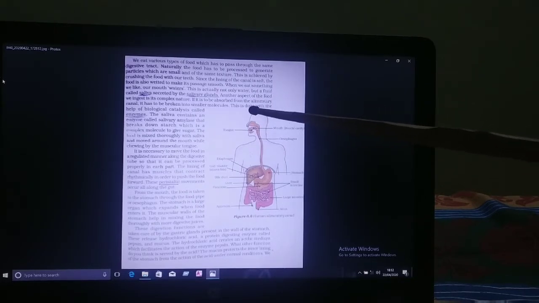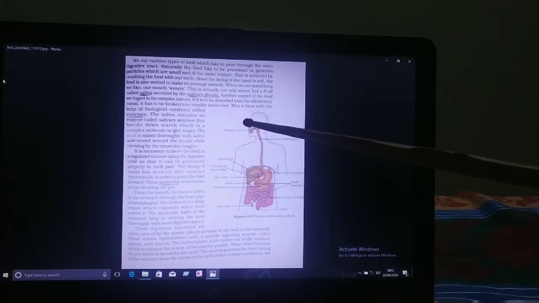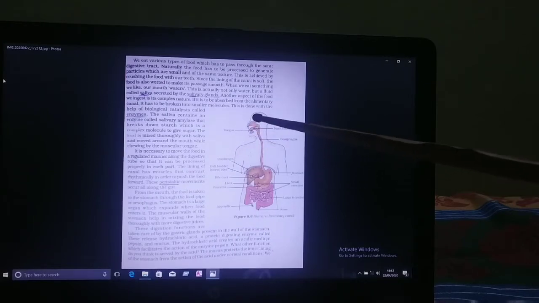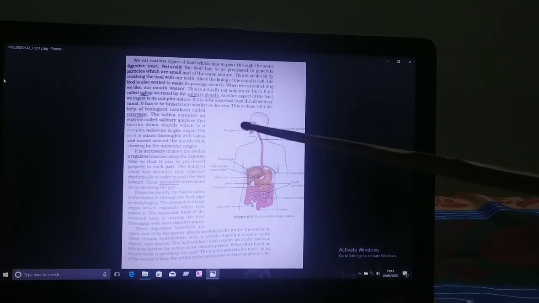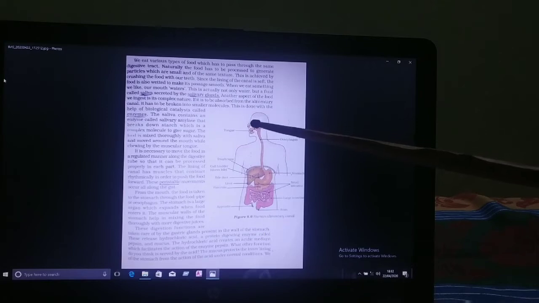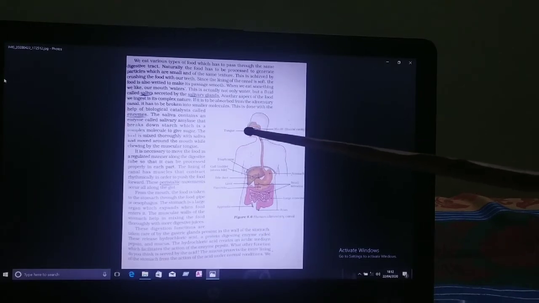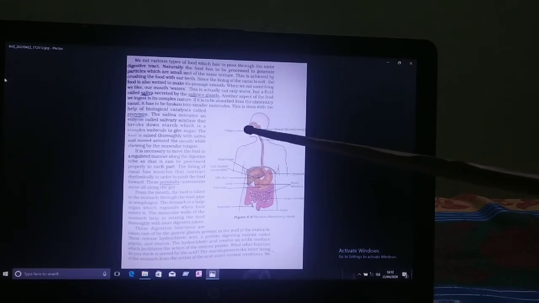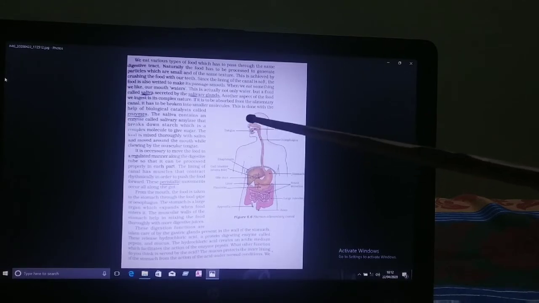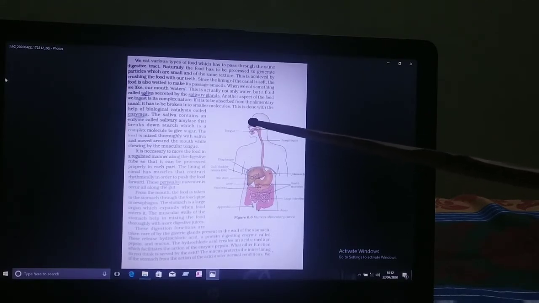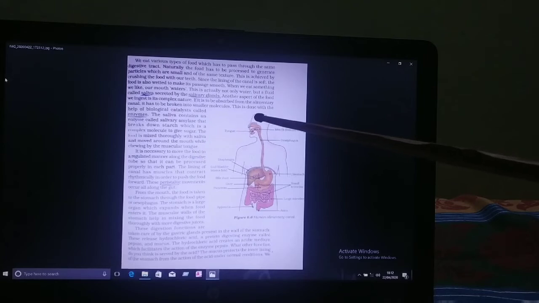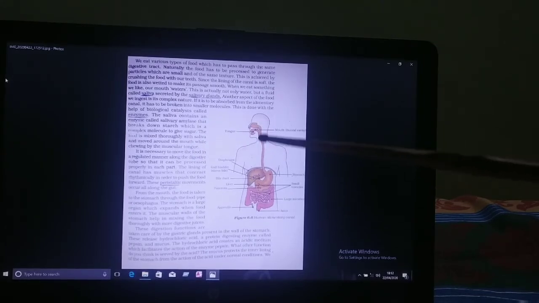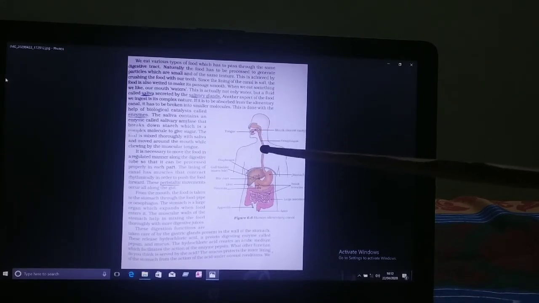First of all, our digestion starts from the mouth. As soon as the food enters inside the mouth, digestion starts. First of all, the salivary glands secrete saliva, which contains salivary amylase, which helps the food to become soft. When food becomes soft, it moves towards the esophagus or food pipe.